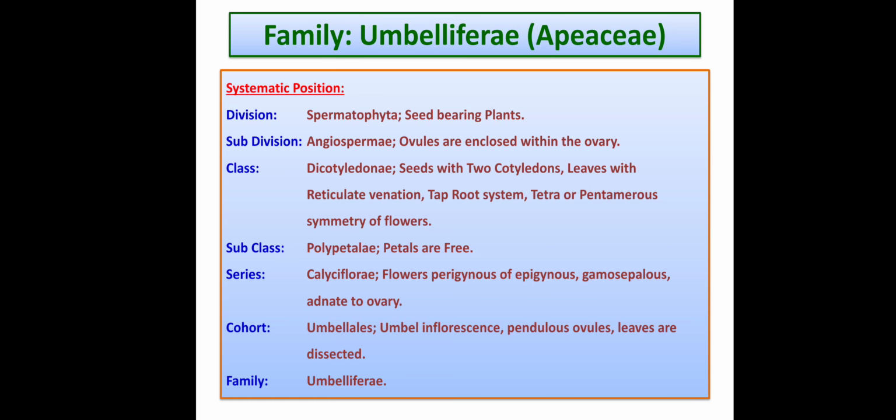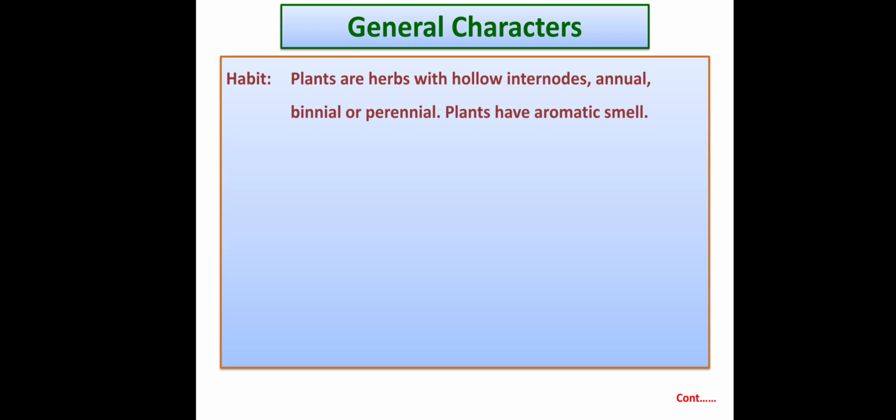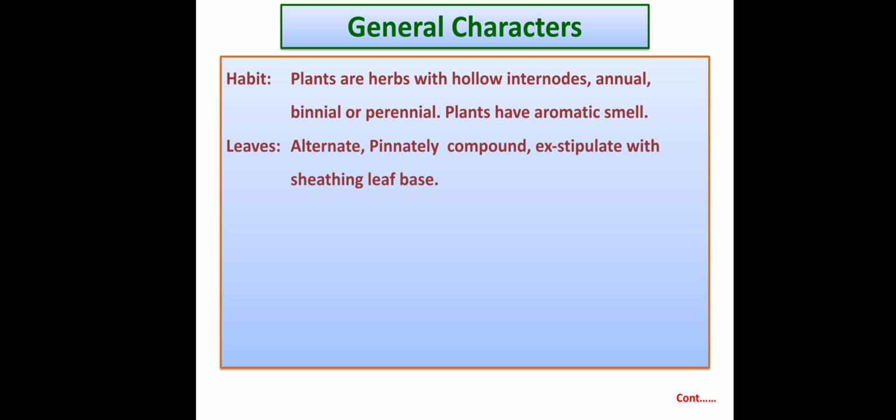Let's go through the general characters. Habit: plants are herbs with hollow internodes, annual, biennial or perennial. Plants have an aromatic smell; the whole plant body has an aromatic smell. Then leaves: leaves are alternate, pinnately compound, exstipulate, that means stipules are absent. These leaves show a sheathing leaf base.